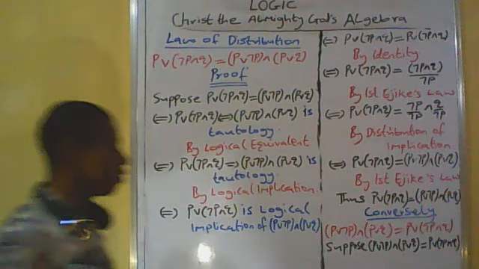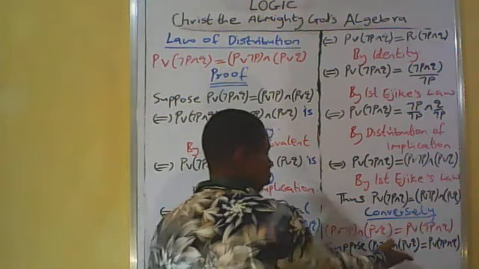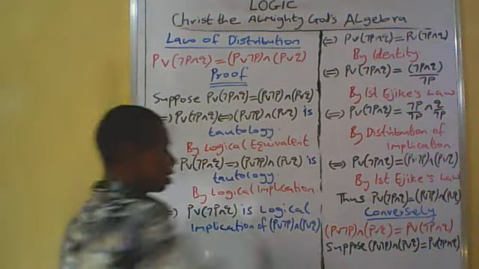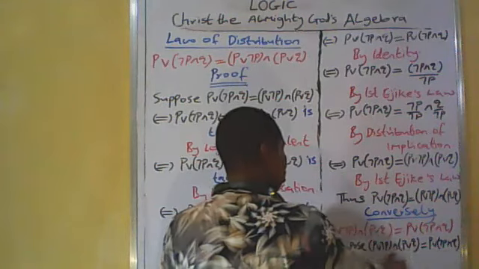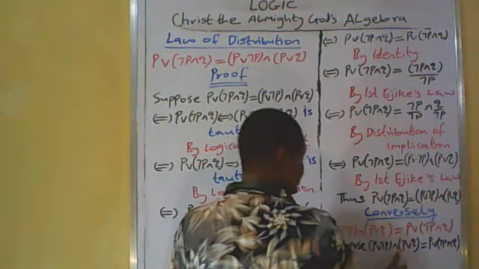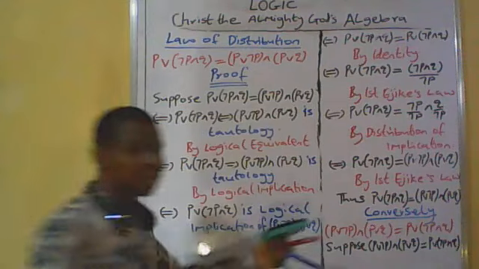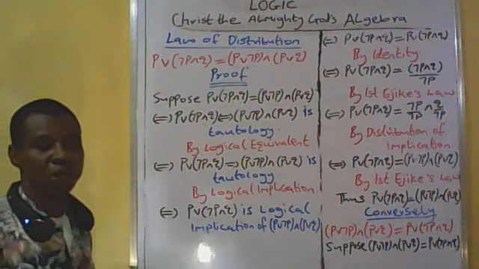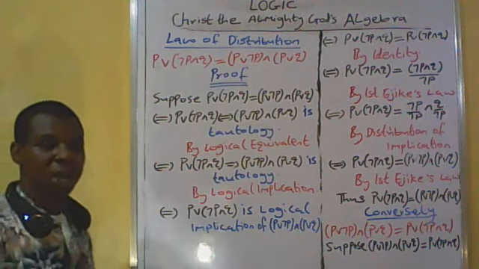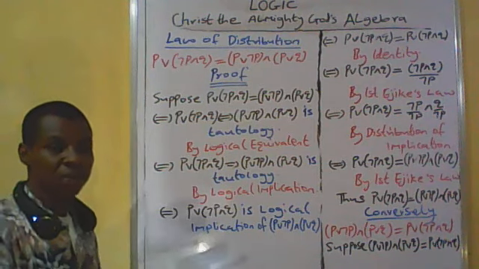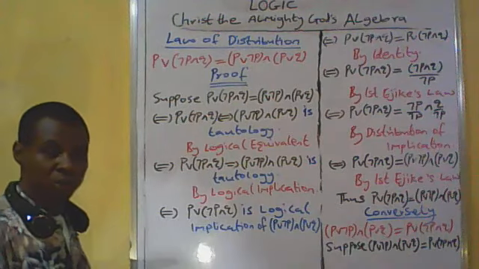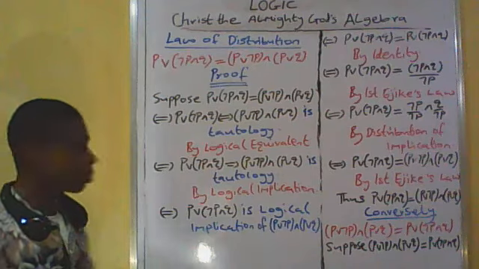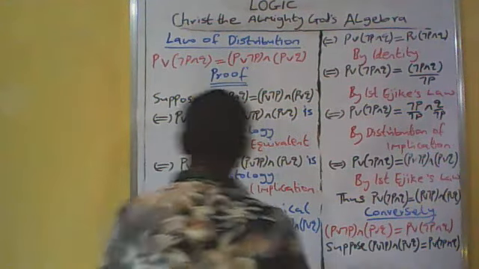We say that whenever the left hand side equation is true, the right hand side equation must also be true. In the same vein, whenever the right hand side equation is false, the left hand side equation must also be false. You say that it is equivalent. That means it is equal. Both sides of the equation are equal if they have the same value. The left hand side of the equation has the same value as the right hand side of the equation. So we continue to this side.